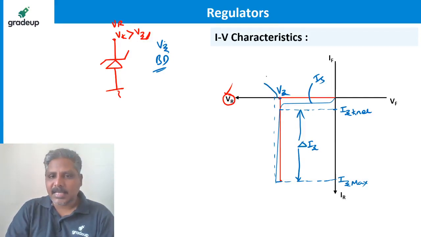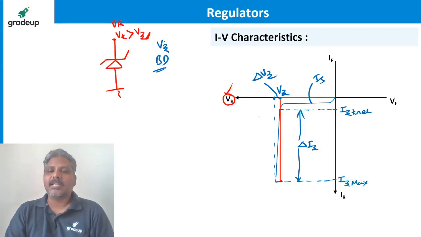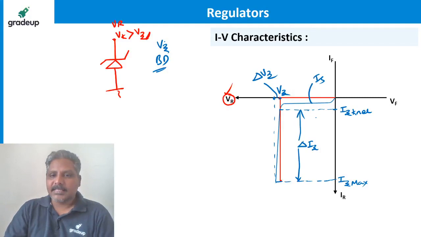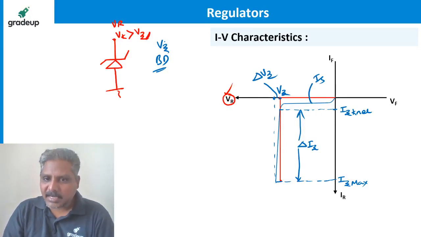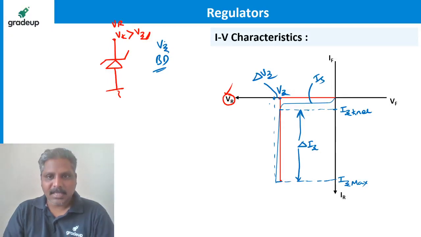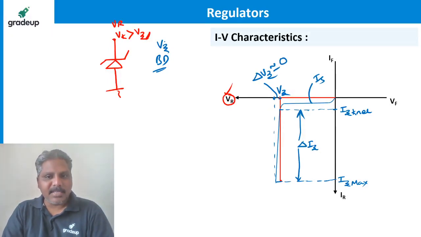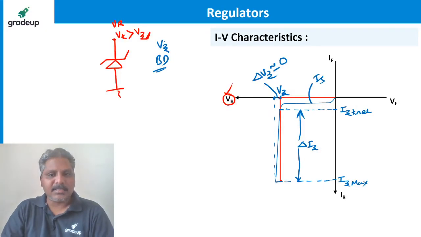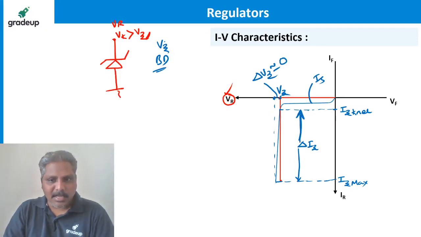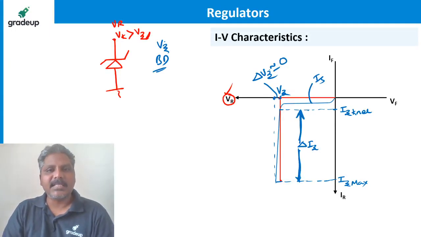This voltage change, we call it delta Vz. From here to here, this variation, I call it delta Vz. See, for a variation in current, the variation in voltage is very, very small. That means the change in Vz is almost close to zero. See how small that variation is, but how large the current variation is. Correspondingly, how much is the variation in voltage across the Zener? Very small.